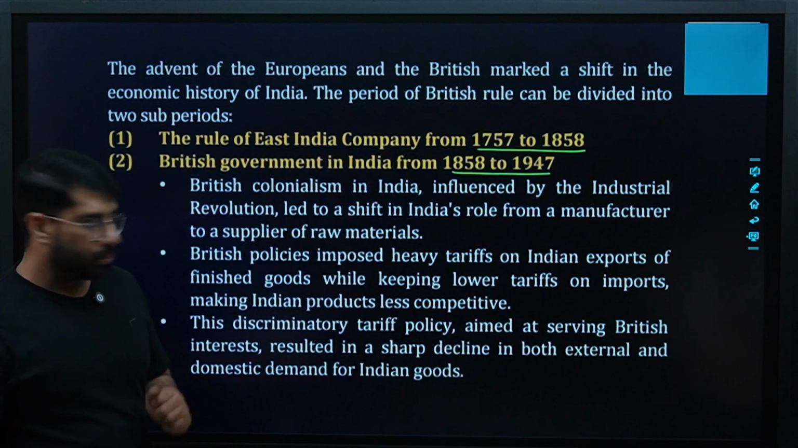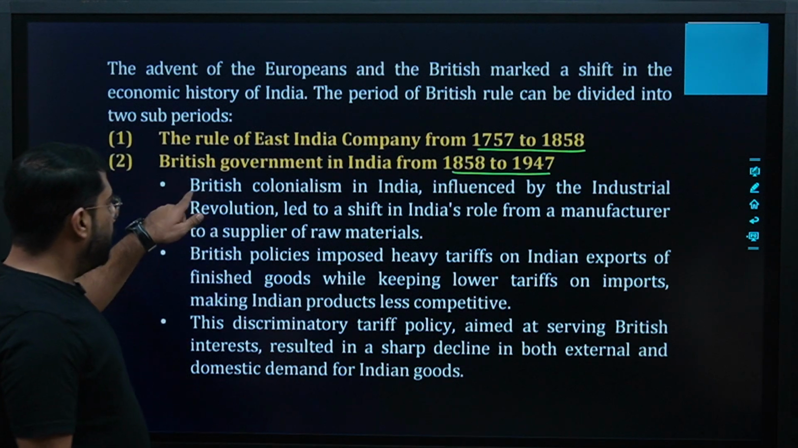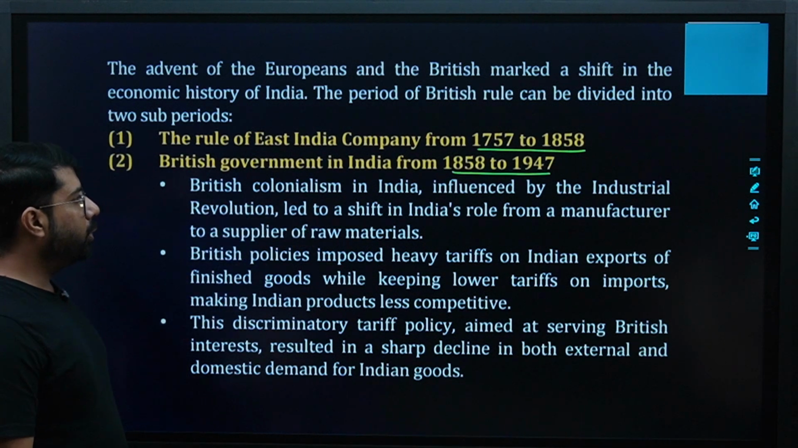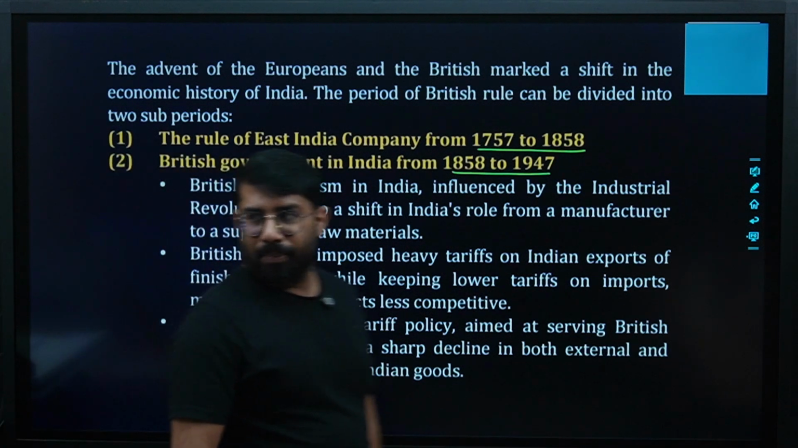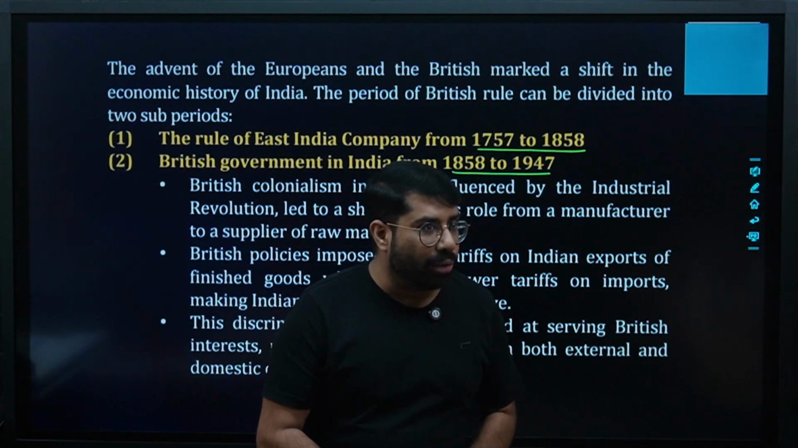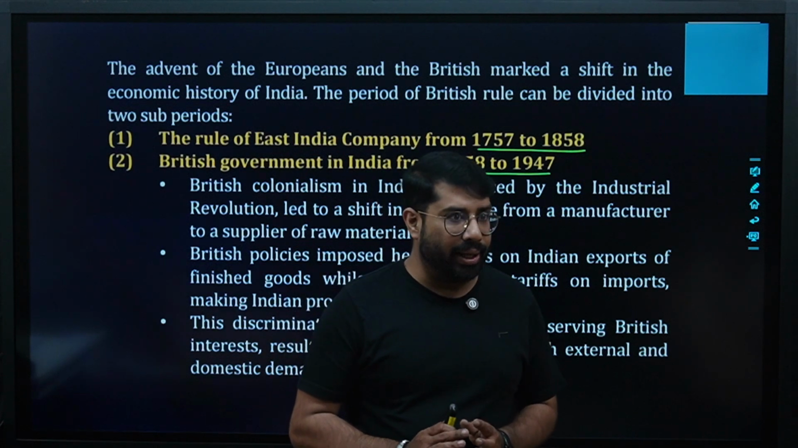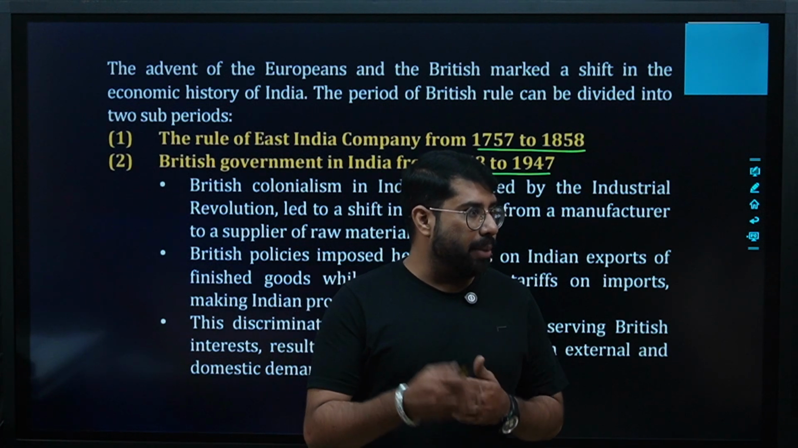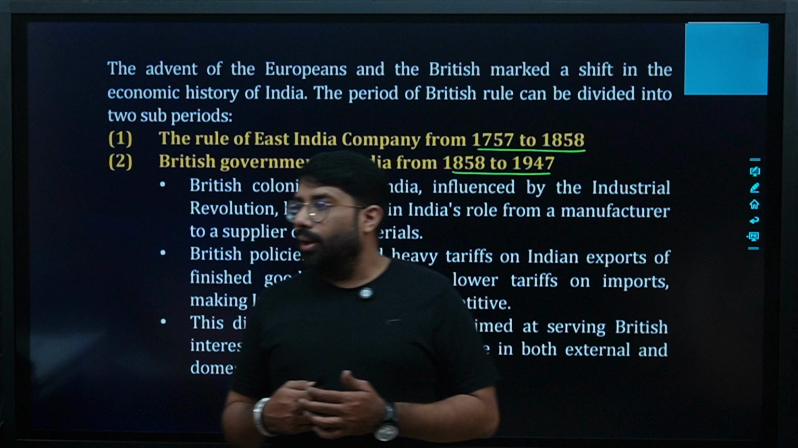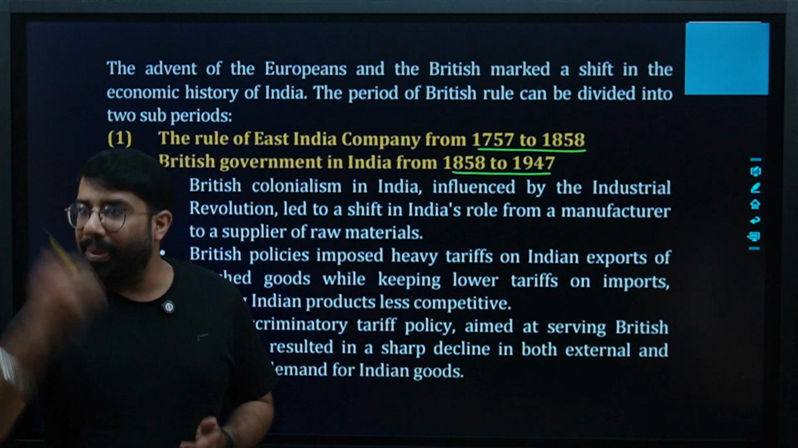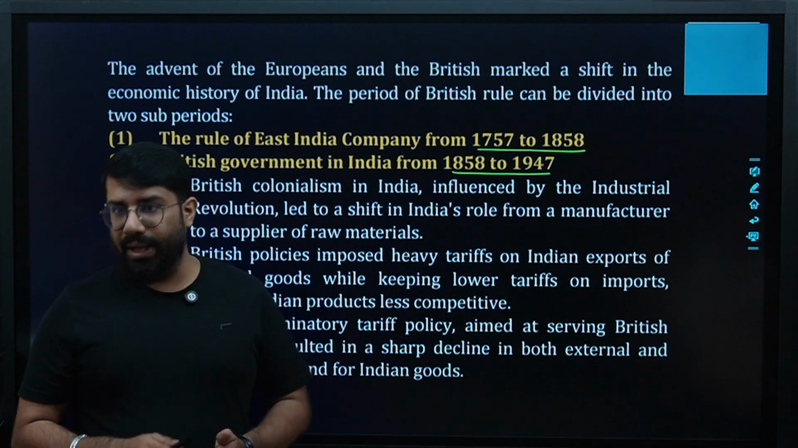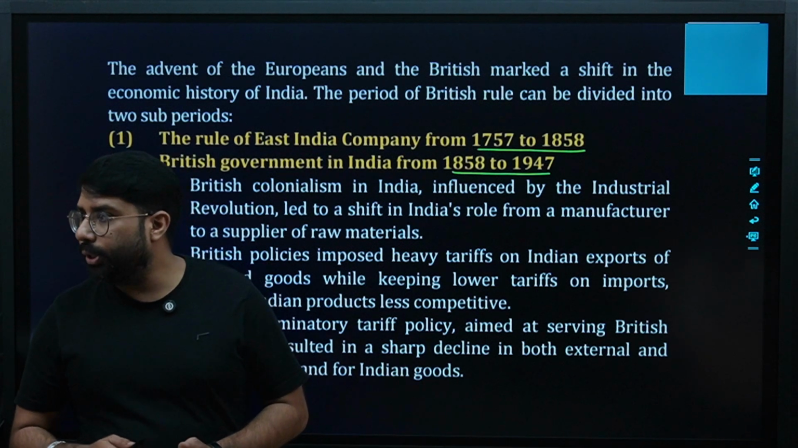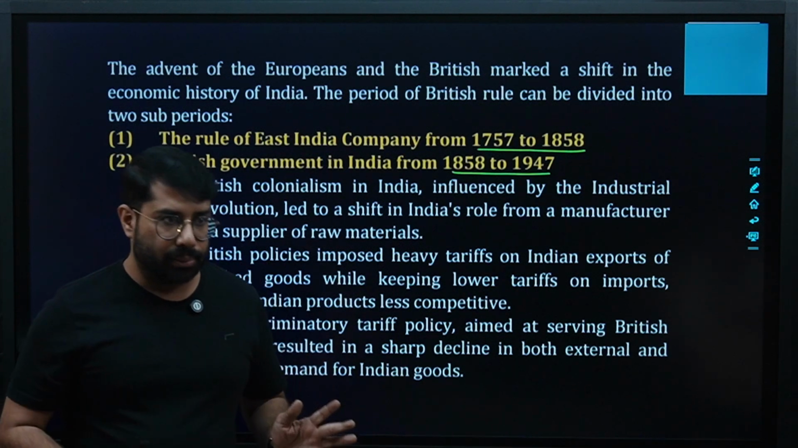Are we clear? It says British colonialism in India, influenced by the Industrial Revolution, led to a shift in India's role from manufacturer to supplier of raw materials. It's a very important point. We were manufacturers of things. But after the British came to India, what happened? They used to supply raw materials from India and import finished goods into India, because of which we started diluting our wealth. Are we clear?